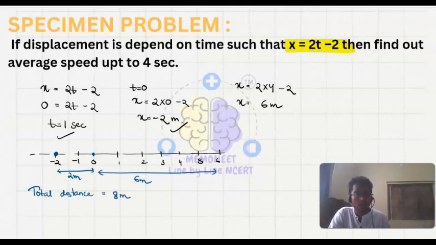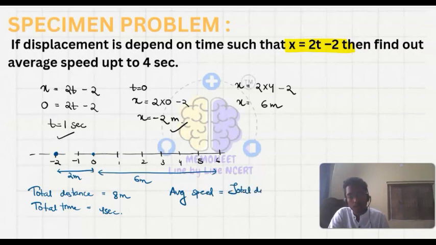And how much time has it taken? Total time is equal to 4 second. And we know that average speed is equal to total distance upon total time. So this is equal to 8 upon 4, that is 2 meter per second, which is our average speed.